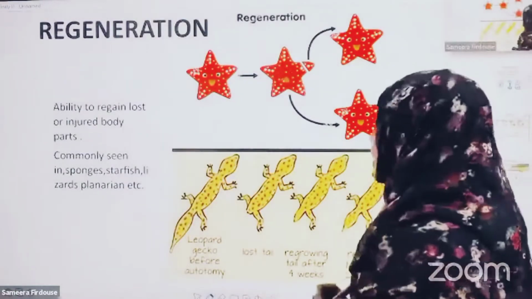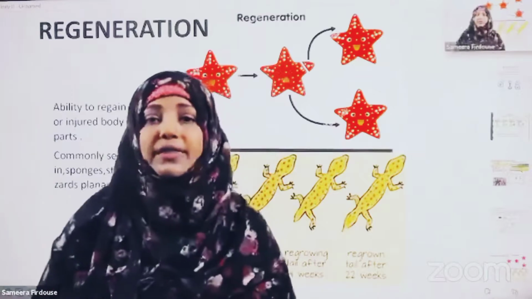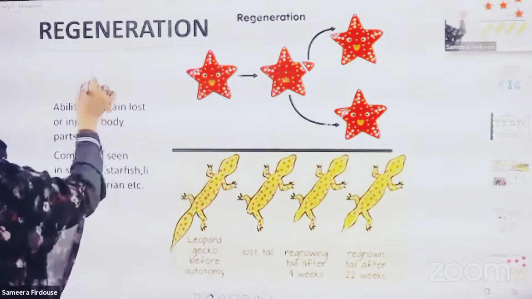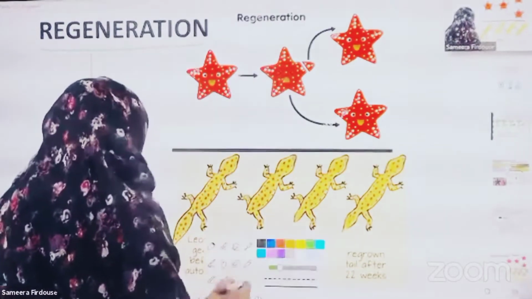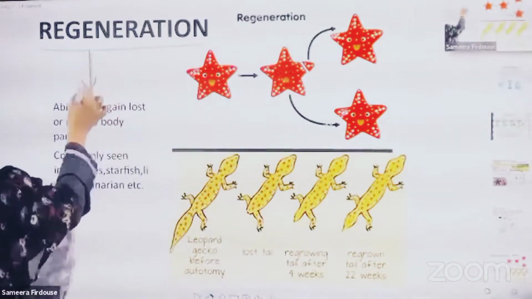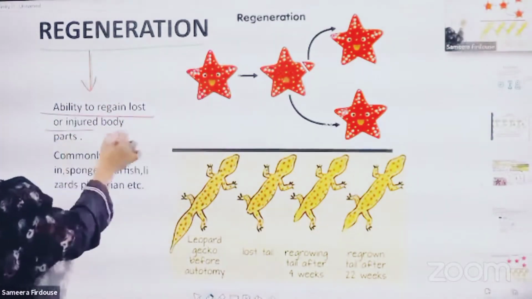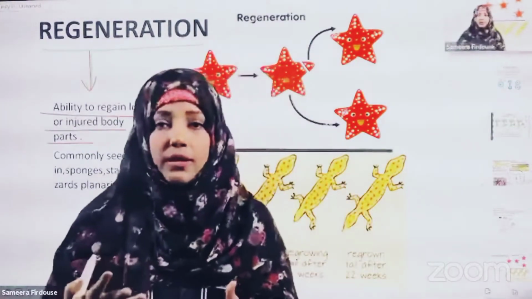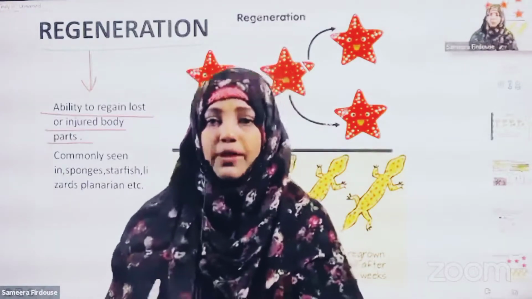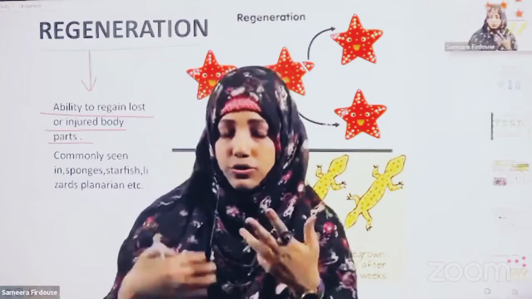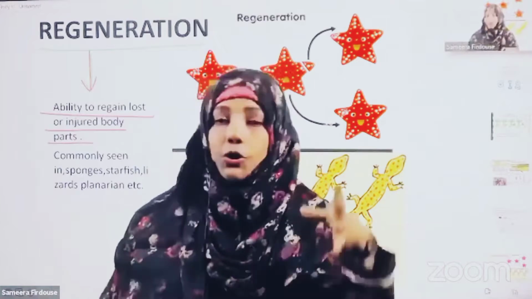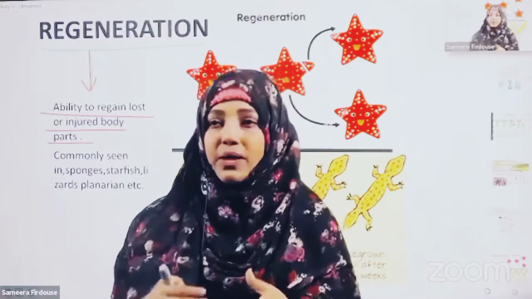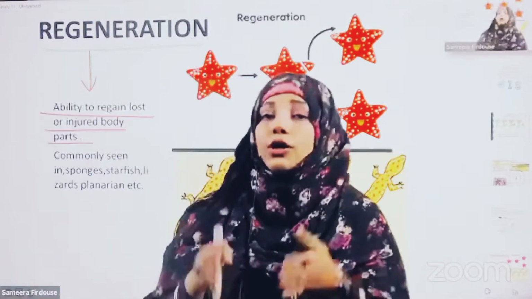Move on to the next type of asexual reproduction, that is regeneration. What is regeneration? Regeneration is the ability of any organism to regain lost or injured body parts. Sometimes organisms are moving somewhere, and due to injury, predation, or enemies, to defend themselves, they run away. During that process, they may lose a body part, or body parts can become damaged or injured accidentally.